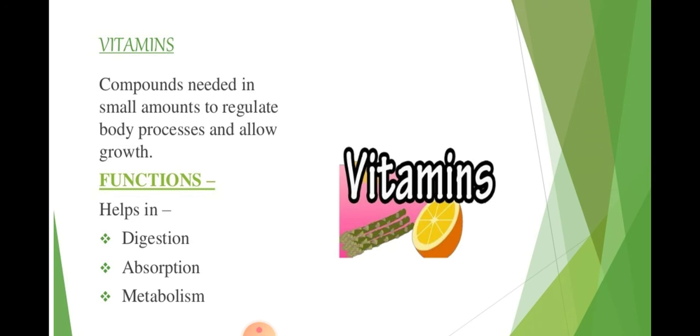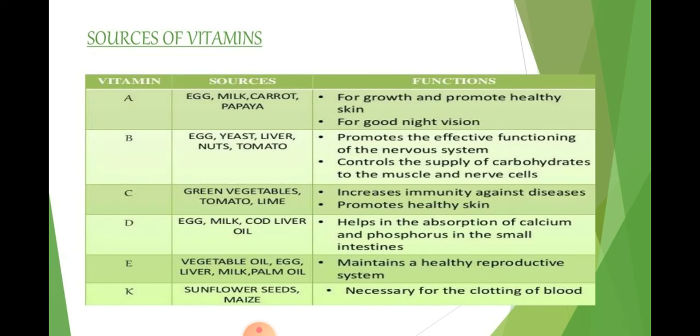And what are the functions of vitamins in our body, and how do they help us? They help us in digestion, in absorption and metabolism. That means vitamins regulate the metabolic activities of our body. Now let's talk about the sources of vitamins. Okay, so there are types of vitamins: vitamin A, vitamin B, vitamin C, vitamin D, vitamin E and vitamin K.